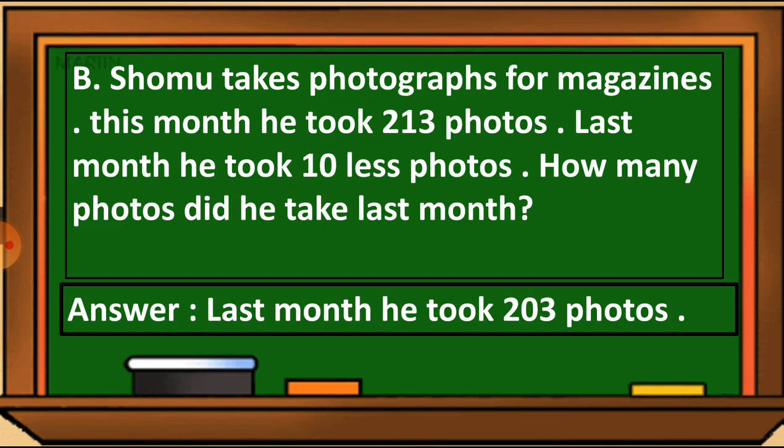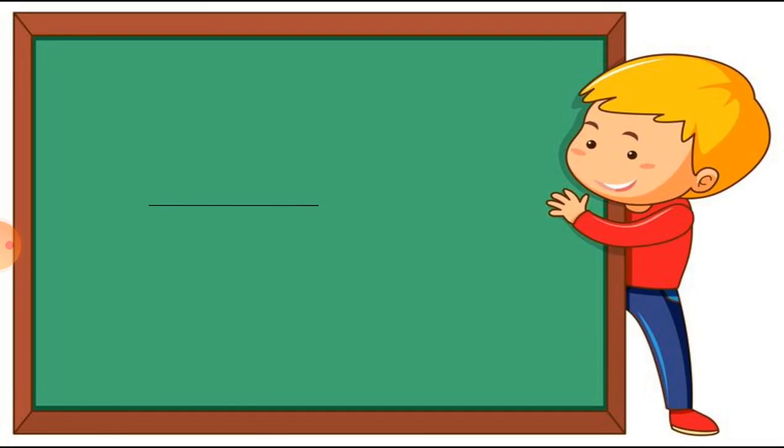So here we can write down the answer this way, that last month he took 203 photos. This way we have to write down the answer, that Shomu last month took 203 photos. Let's see the next one. This is the sum, students.